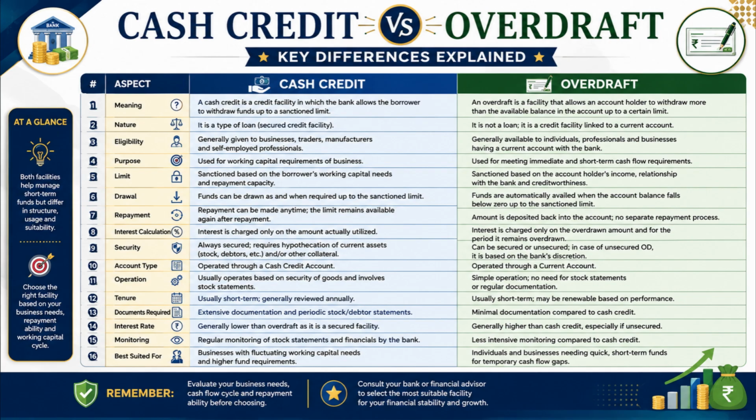Number 15. Cash credit is best suited for businesses with regular working capital requirements, whereas overdraft is more suitable for temporary cash shortages and urgent expenses. So, these are the key differences between cash credit and overdraft. Understanding these differences will help you select the right banking facility according to your financial needs.